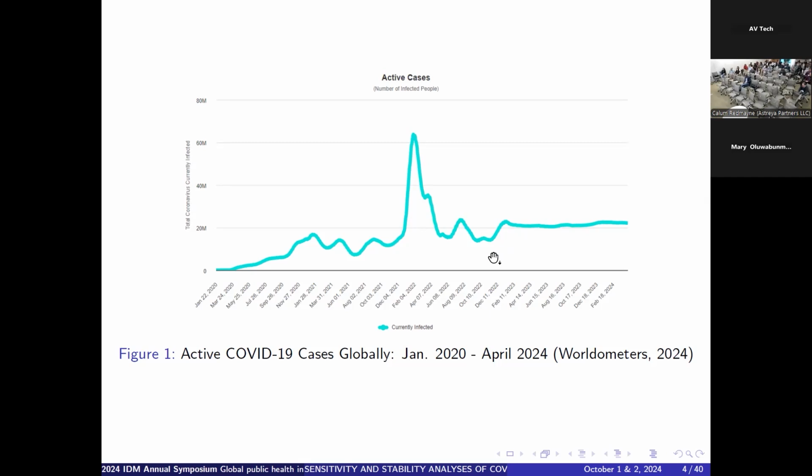We saw that there was a peak between December 2022 and February 2023, after which it maintained a uniform state, and then there was a peak again towards the end of 2023 and the first quarter of 2024, according to Worldometers.